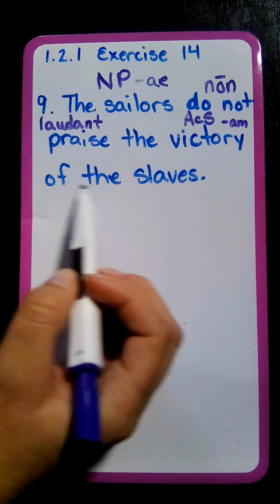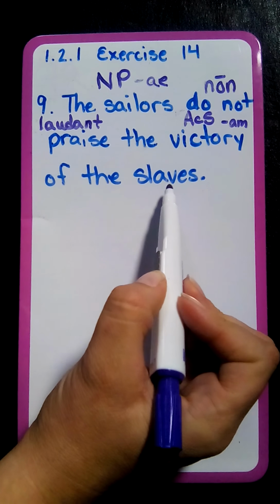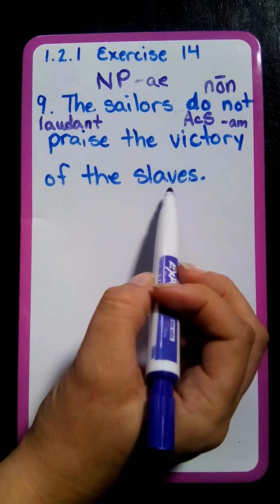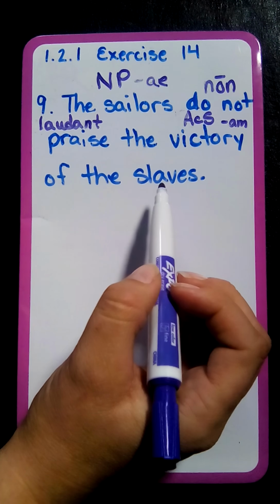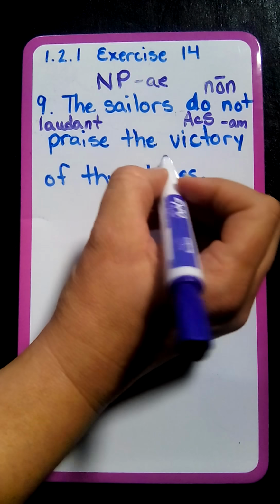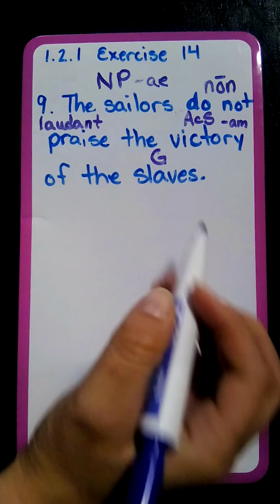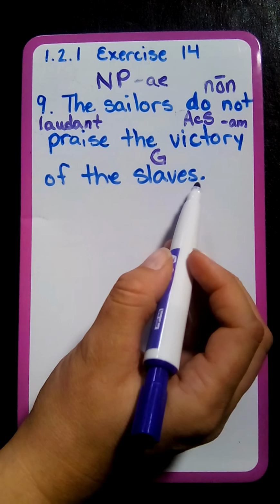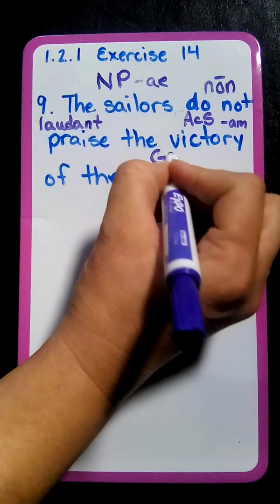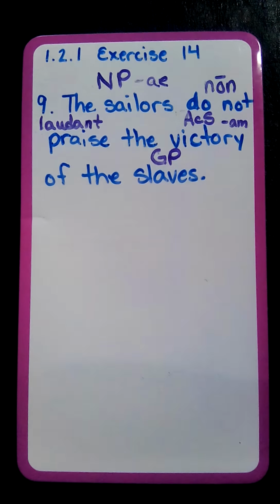All right, moving on to of the slaves. Of the tells us that this is possessive, slaves possessing the victory. So the slaves' victory, or the victory of the slaves. We're going to put it in genitive because possessive words go into the genitive. Is this singular or plural? Well, it says slaves, so it's plural. Now we think of the word for slaves in Latin, and it's servus, servi.